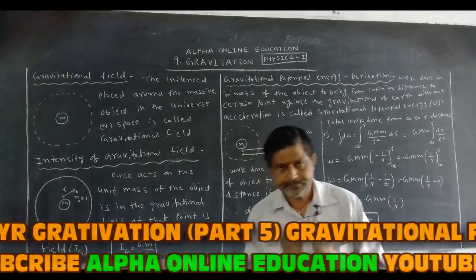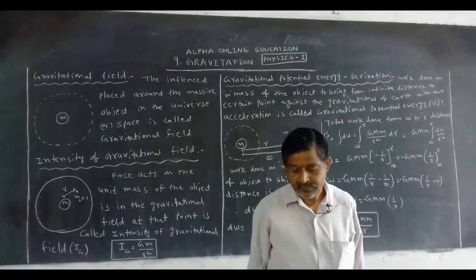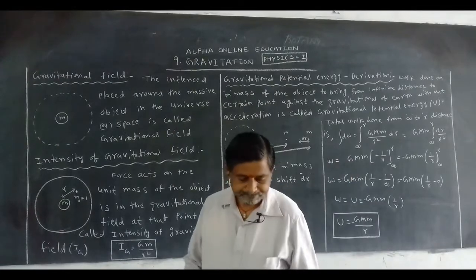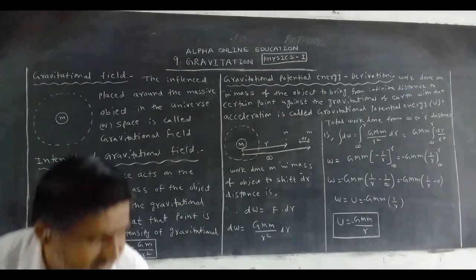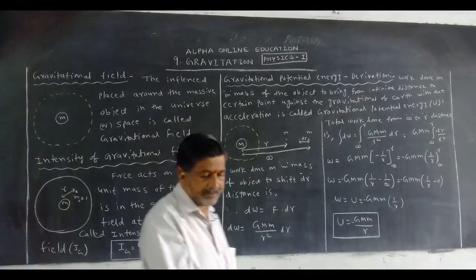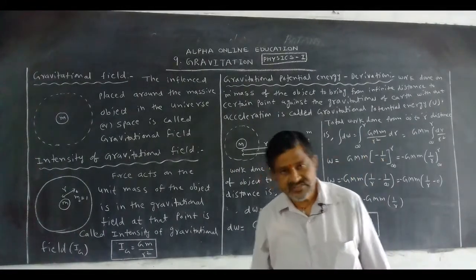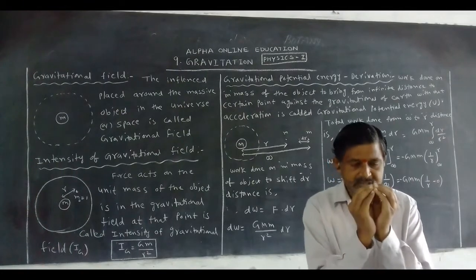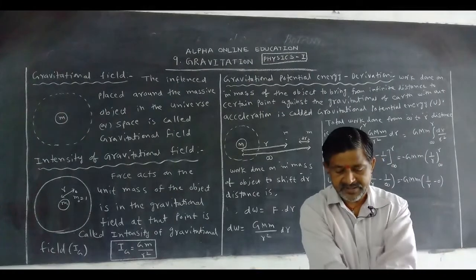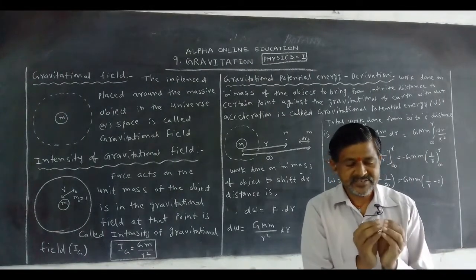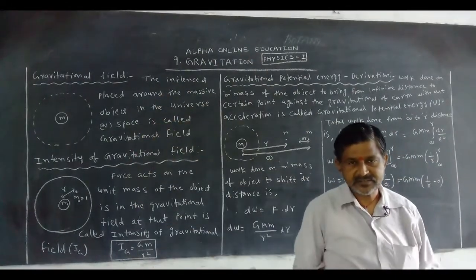Let us take a massive particle in a space or in a universe. What is a massive particle in a universe, in a space? Example, sun or planets or satellites. Here is a sun. Around the sun, some influenced place is present. Let us take earth. It has some influenced place around it.